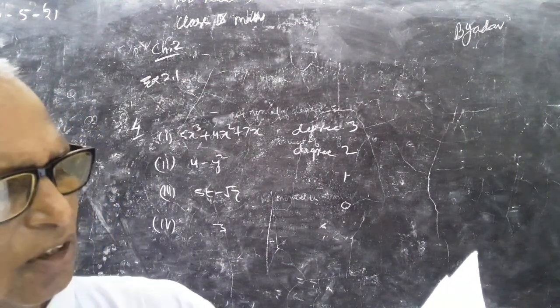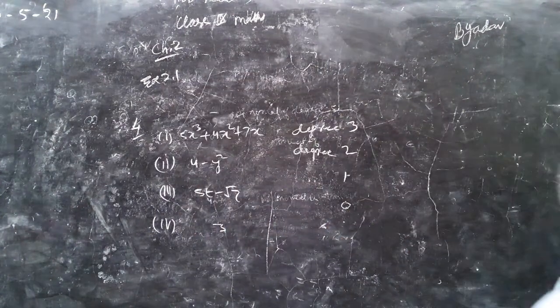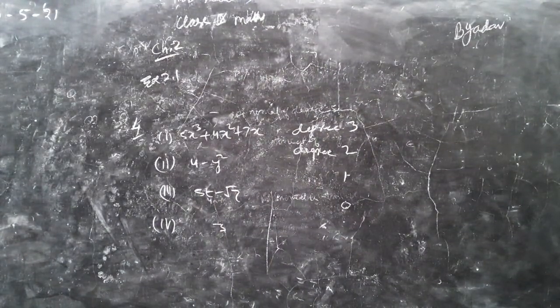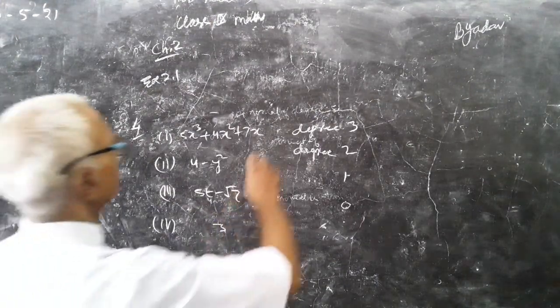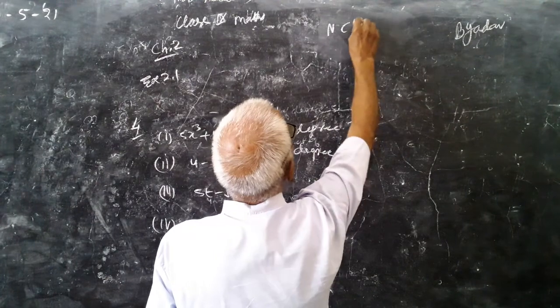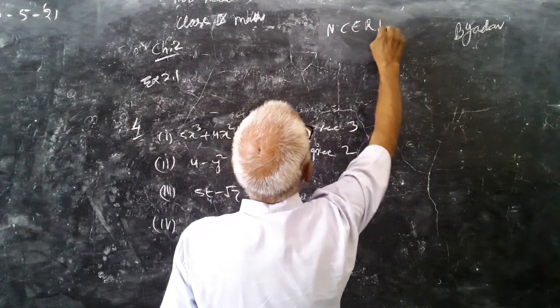So this is the fifth sum of this exercise 2.1. We did these many things. You do sums from the R S Aggarwal book also. We did from the NCERT book. If any problem arises, ask me.